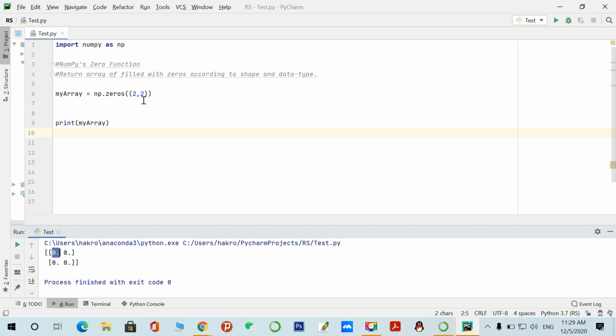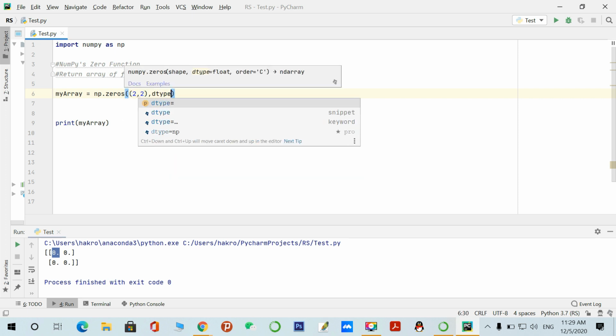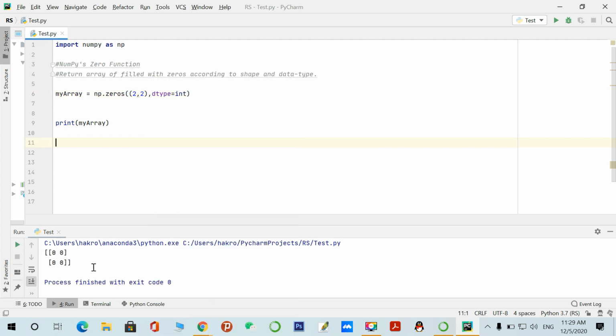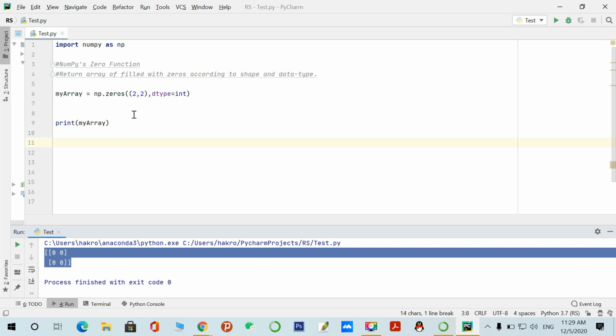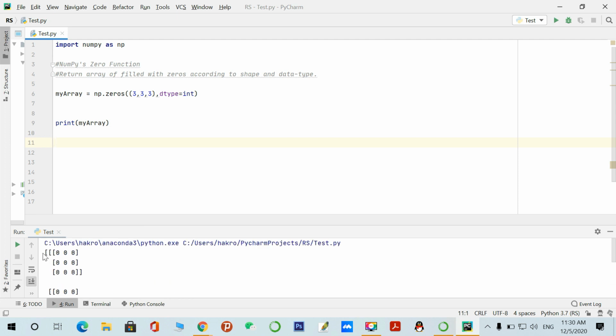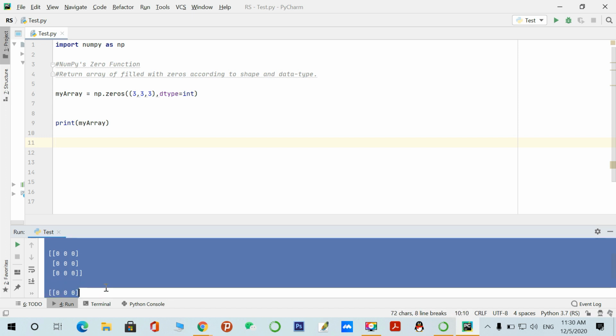If we want to change it to integer, you just have to give the second keyword argument, data type equal to integer. Yeah, so this is an array of integer zero values. If you want to change the shape, you have to change the first argument. Like here it is 2 by 2, I am creating 3 by 3 by 3, 3 dimensions. So you can see here, within a single line we have created a 3 by 3 array filled with zero values.